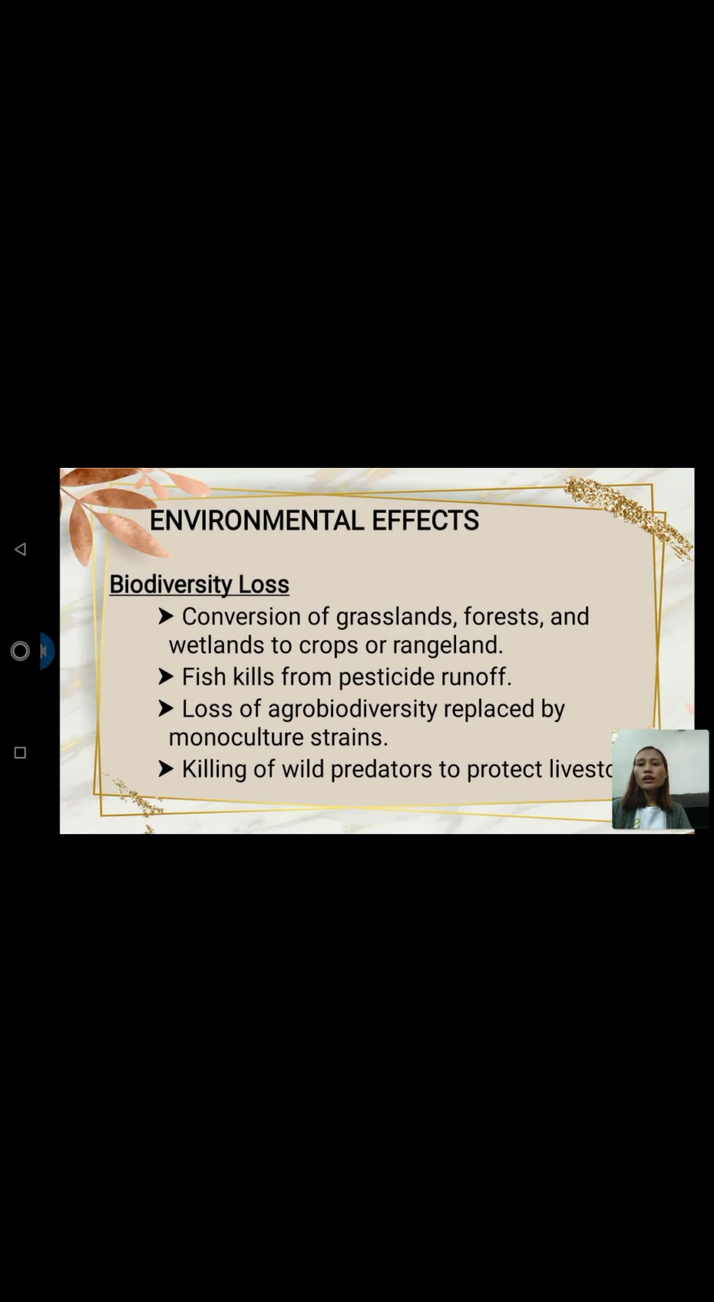Biodiversity loss: conversion of grasslands, forests, and wetlands to crops or rangelands. Fish kills from pesticide runoff. Loss of agrobiodiversity replaced by monoculture strains. Killing of wild predators to protect livestock. So, when we say biodiversity loss, it is the worldwide extinction of different species as well as the local reduction or loss of species in a certain habitat. So, I have here a short clip of biodiversity loss.